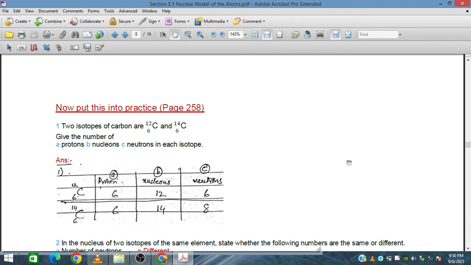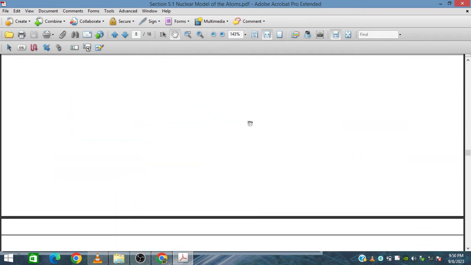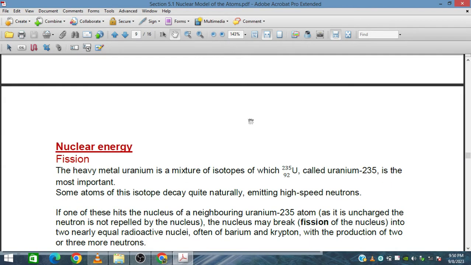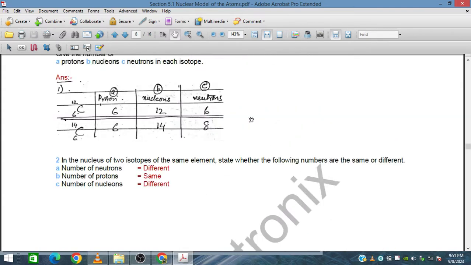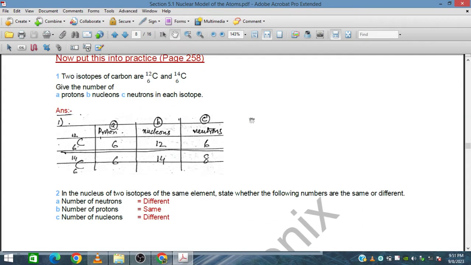Bismillahirrahmanirrahim. In this session, we will discuss nuclear energy, or fission or fusion processes. But before that, we will see these two questions.